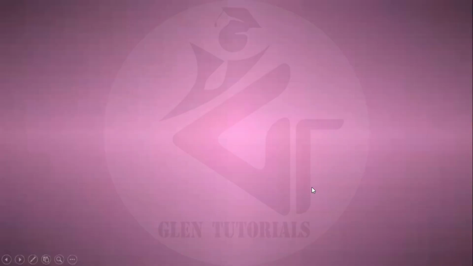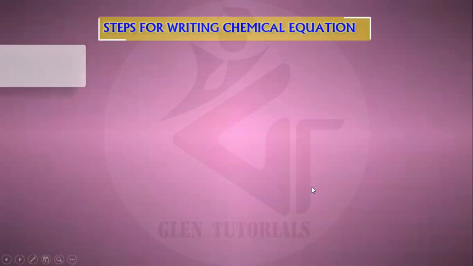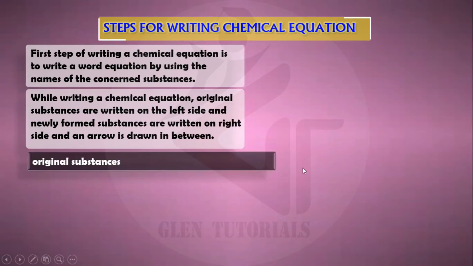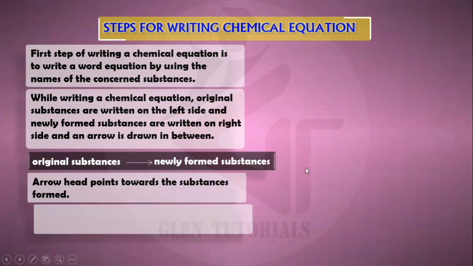This reaction is called a neutralization reaction. Okay. Now, how do we write a chemical equation? On the left side are the reactants and on the right side are the products. Okay, so original substances on the left, newly formed substances on the right. So the arrowhead points towards the substances formed.